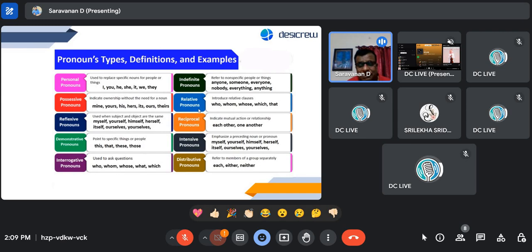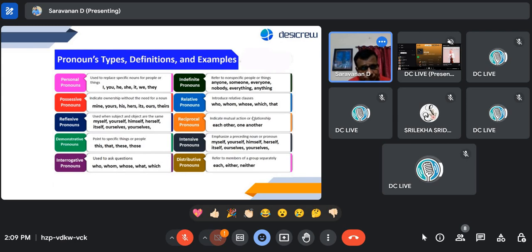So relative pronouns, very clear. Relative is where you introduce relative clauses. Who, whom, whose, which, that. Whose book is this? So those kind of things. As I said, I have some examples with which it will be more clear.